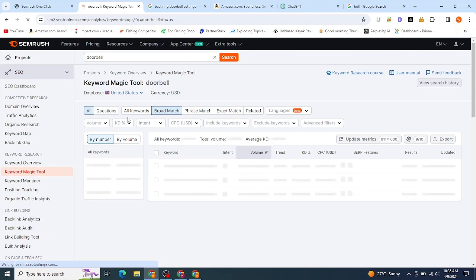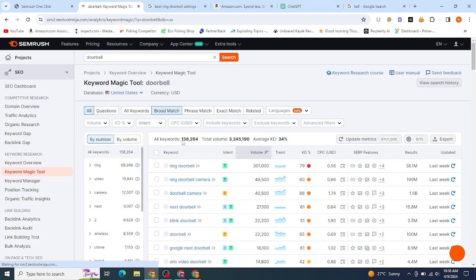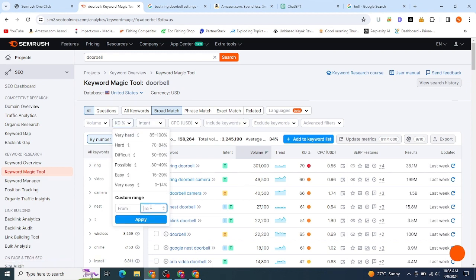Okay, so you can see all these filters are available. For example, volume, keyword intent, CPC, include keywords, exclude keywords. Initially we don't need all these. After getting some traction, we will use them, but from all these we have to just work with keyword difficulty and drop this keyword difficulty down to 20.